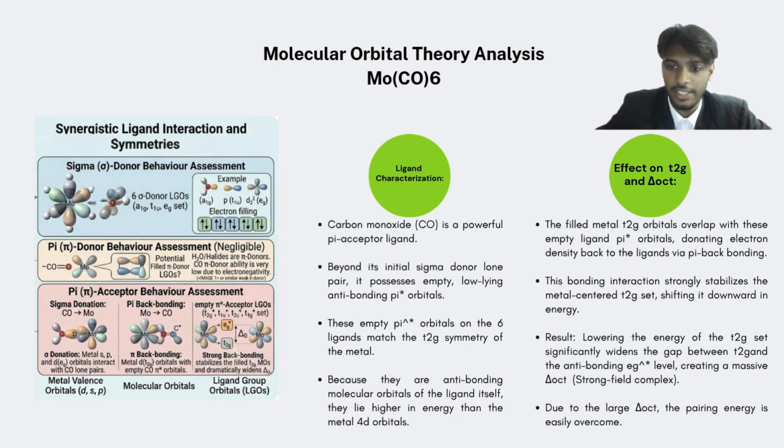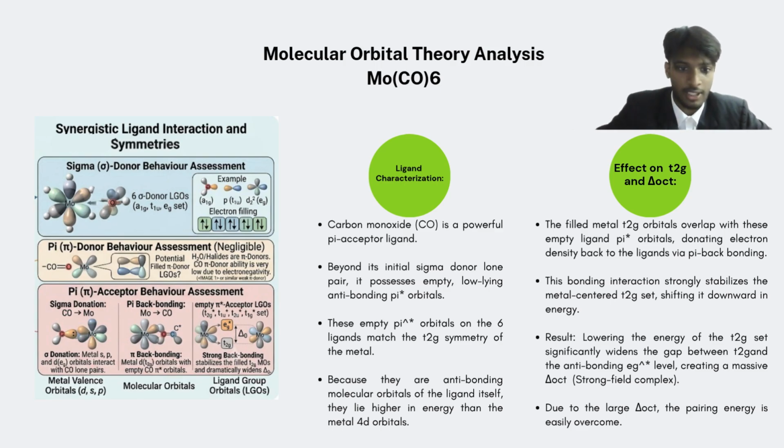So finally, the ligand characterization of molybdenum. Carbon monoxide is a powerful pi acceptor ligand. Beyond its initial sigma donor lone pair, it possesses empty low-lying antibonding pi orbitals. The empty pi orbitals on the ligands match the T2g symmetry of the metal. Because they are antibonding molecular orbitals of the ligands themselves, they lie higher in energy than the metal 4d orbitals.